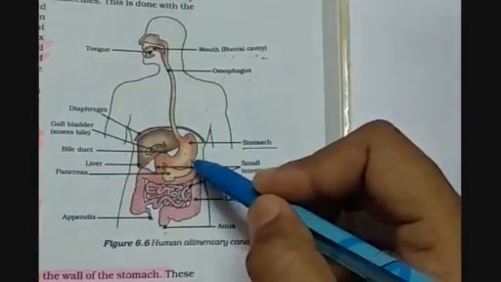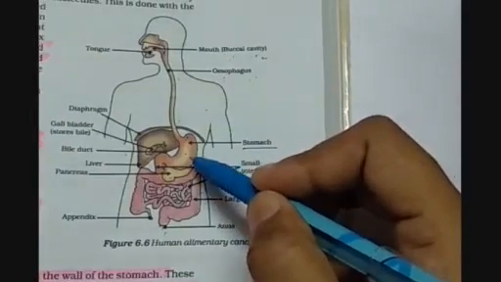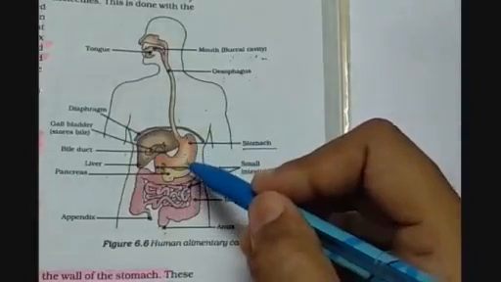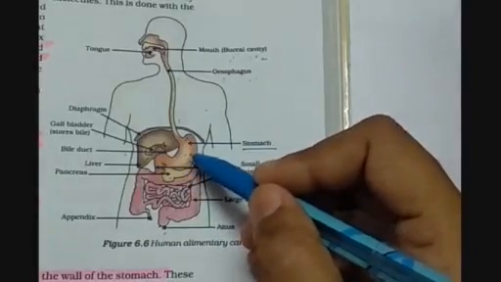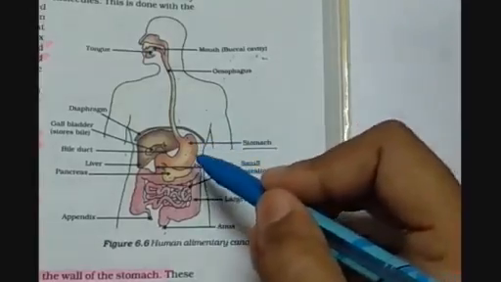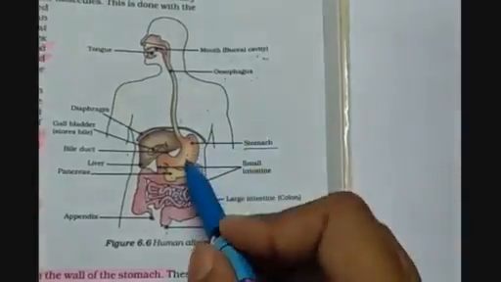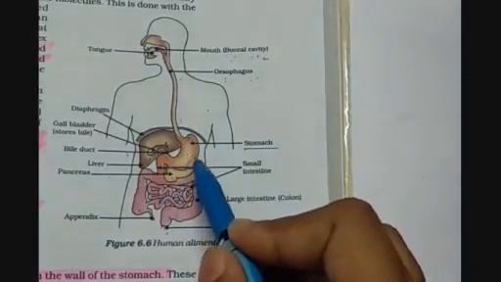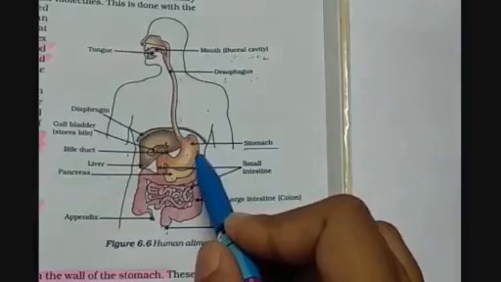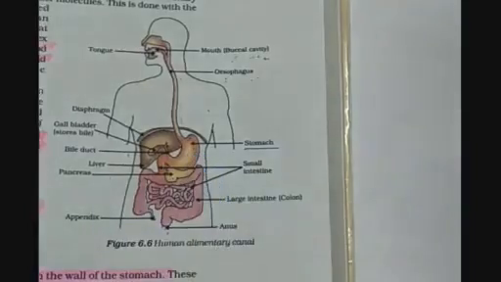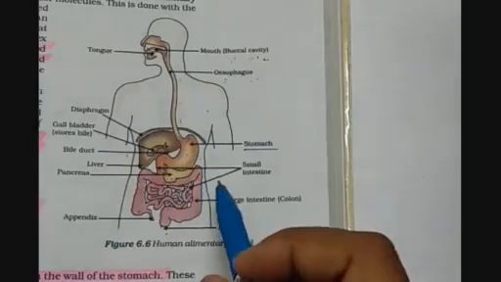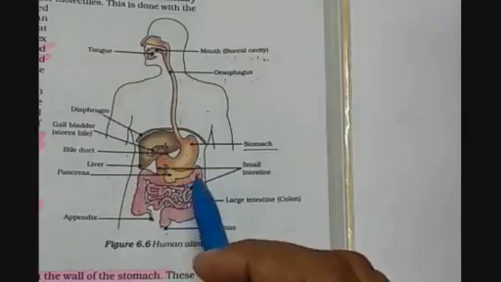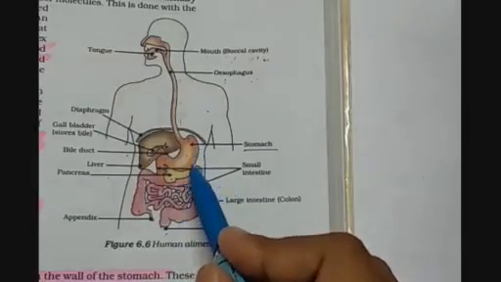It is having the muscles which help in grinding the food more and more, because still the food is having bigger particles, so they need to be ground more, which is done with the help of the muscles of the stomach. Stomach is having hydrochloric acid in it. It is also having pepsin enzyme and mucus, which are all secreted by the gastric glands present in the inner lining of the stomach.